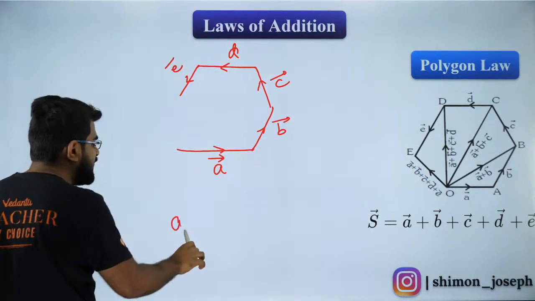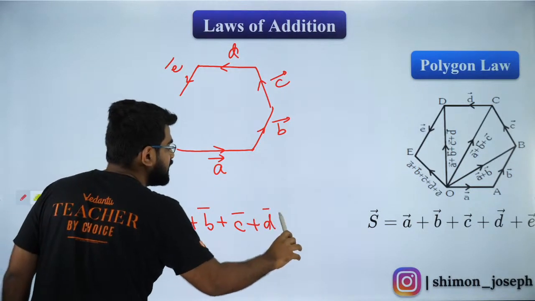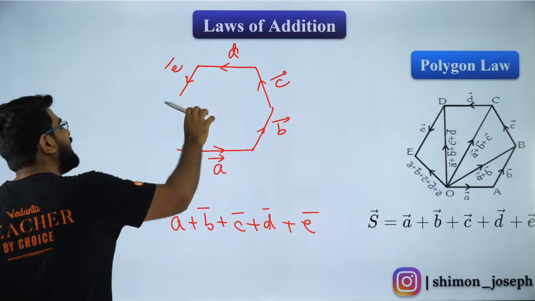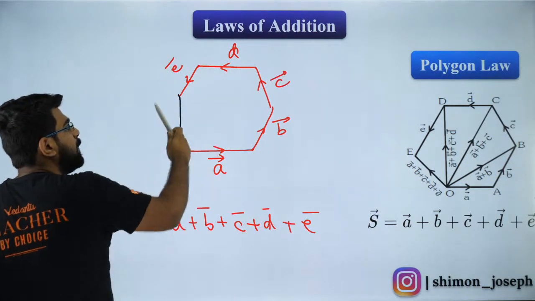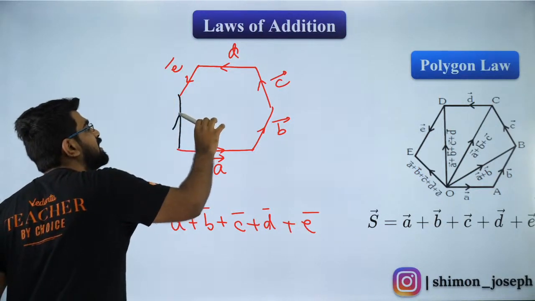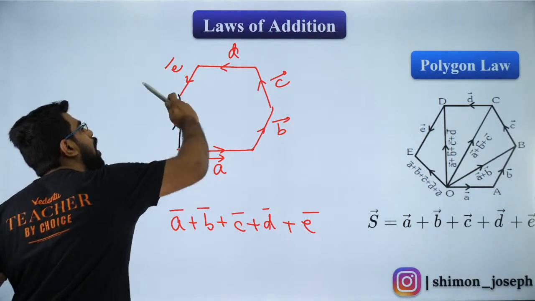then the summation or the resultant of all of them will be the vector completing this polygon, and in the opposite sense. So if I complete this polygon, I'll join it like this, but in the opposite sense.